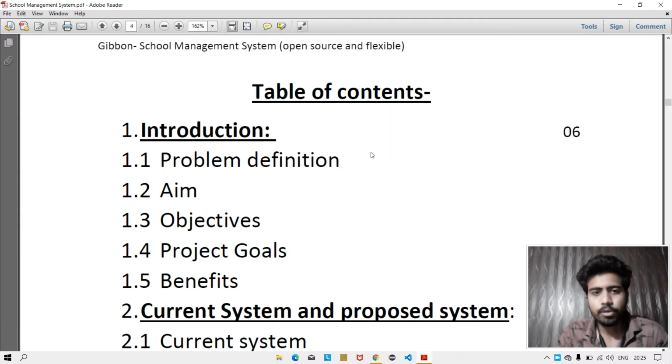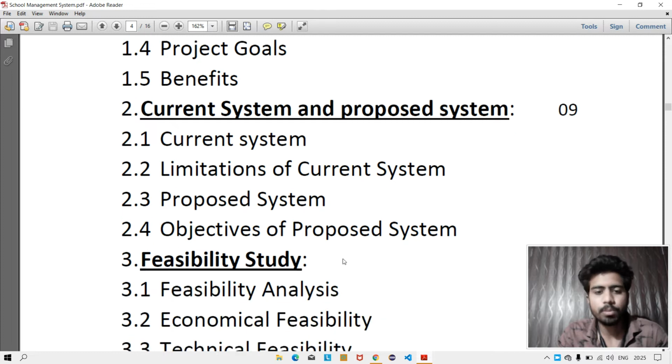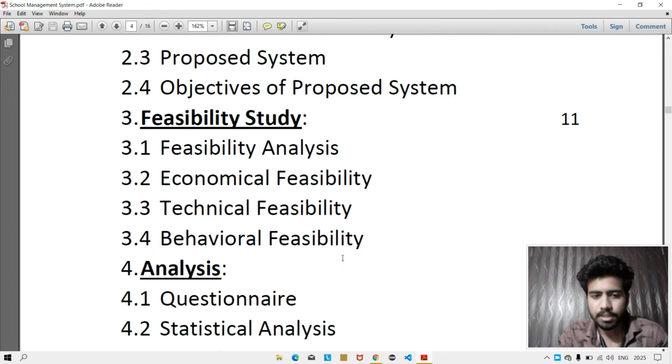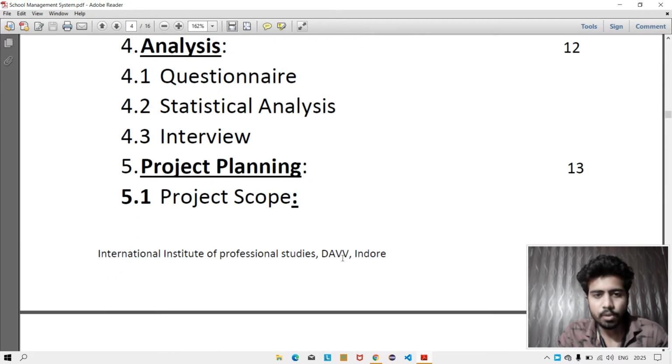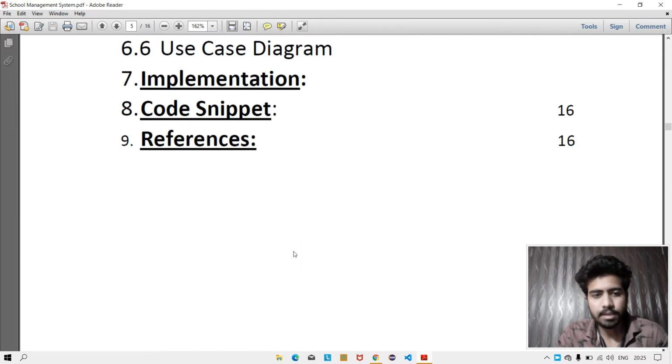So I am going to cover all these points in this video. In the introduction part, we will see problem definition, aim of the project, objectives, project goal, benefits, current system and proposed system, limitation of current system, objective of proposed system, feasibility study, analysis, and project planning. In the design part, we will see the ER diagram, data flow diagram, use case diagram, and all.